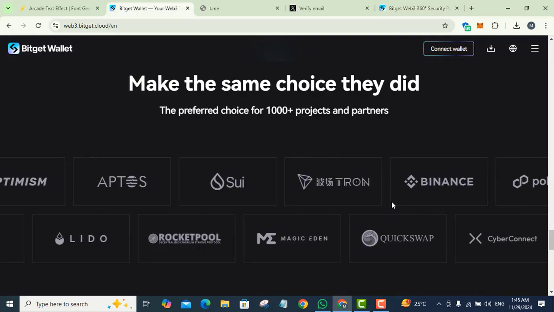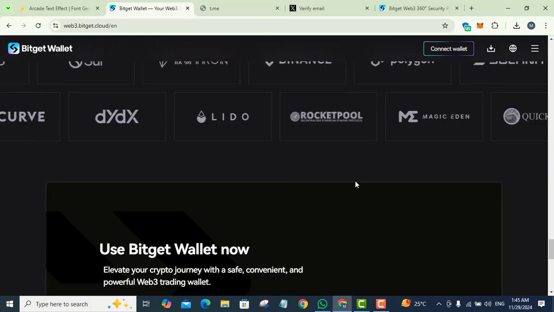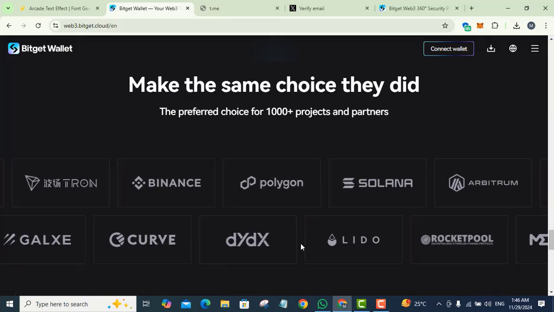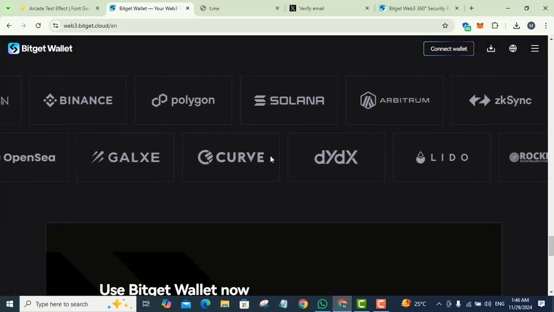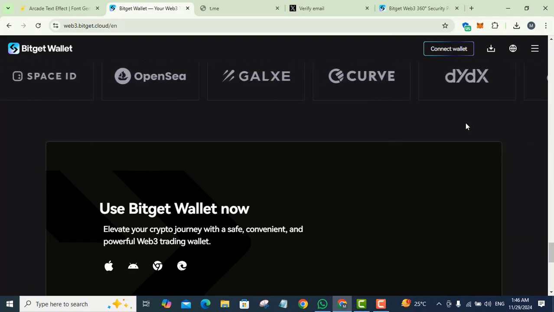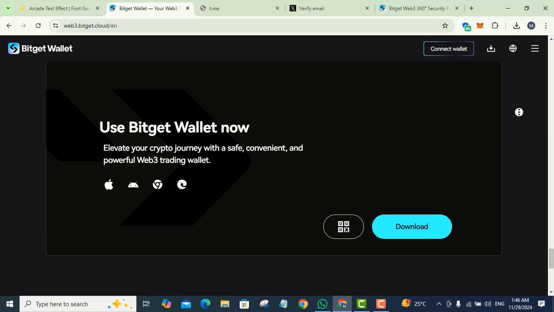The preferred choice for 1000 plus projects and partners are available here. You can see these projects and partners given below. So use BitGet wallet now. Elevate your crypto journey with a safe, convenient, and powerful Web3 trading wallet.